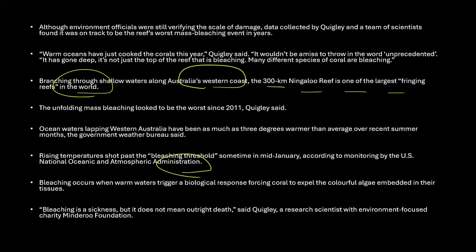As for the impact on corals, warm temperature forces the corals to expel the algae and give up the color, turning them white. I already told you that whenever there is stress in the environment, whenever there is too much temperature or something like that, the algae will not stay. They will leave that particular polyp and go away. Okay, that is basically coral bleaching.